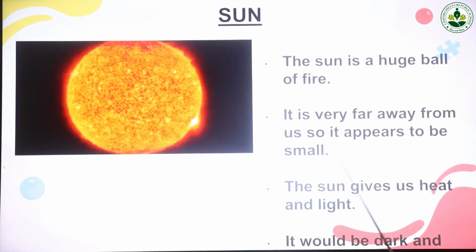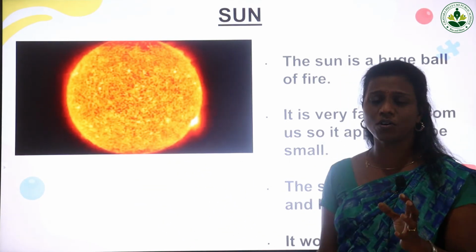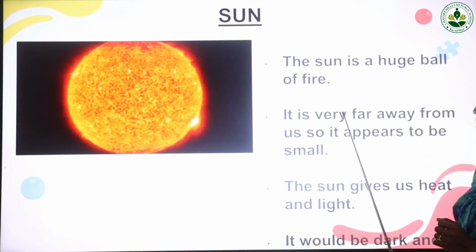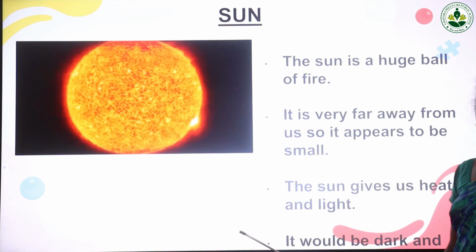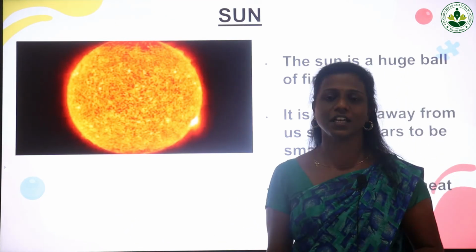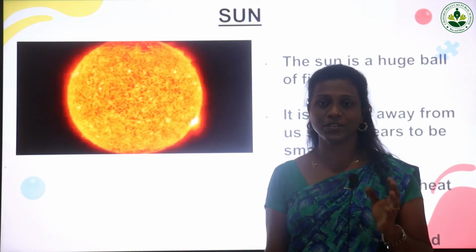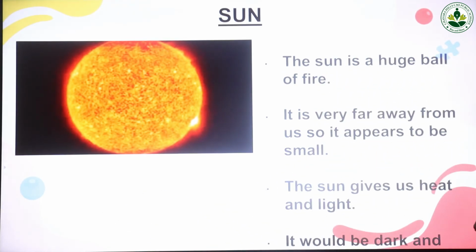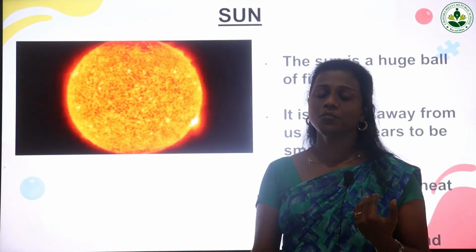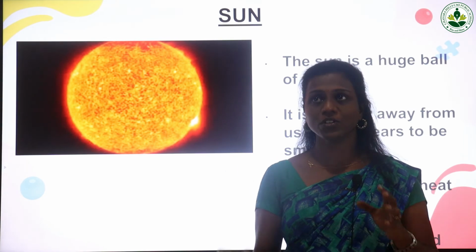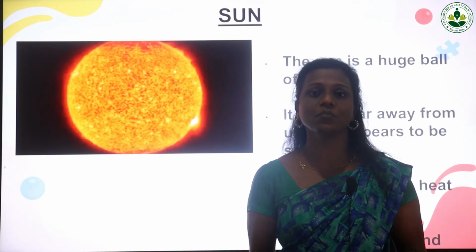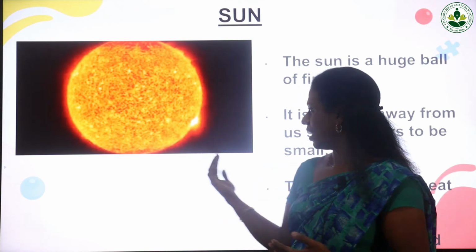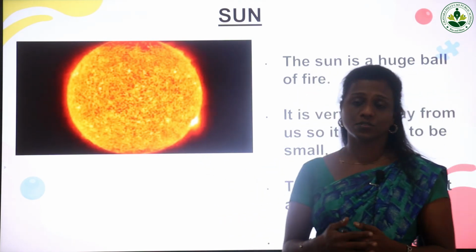The sun is a huge ball of fire. It is very hot because the sun is a huge ball of fire. It is very far away from us, so it appears to be small. When we are looking from the earth to the sky, it appears to be very small because it is very far away from us. The sun gives us heat and light. Is it correct? Only in the morning time we can see the sun. Because of the sun we can see in the daytime, because it gives light. And it also gives heat, light and heat.